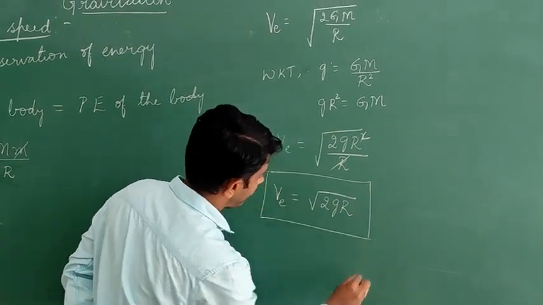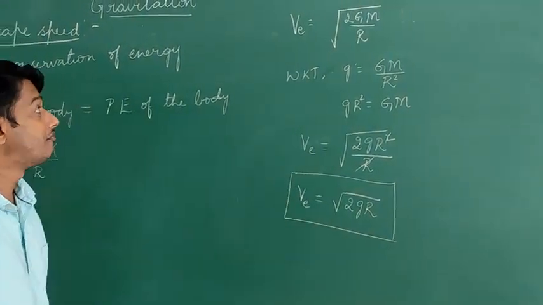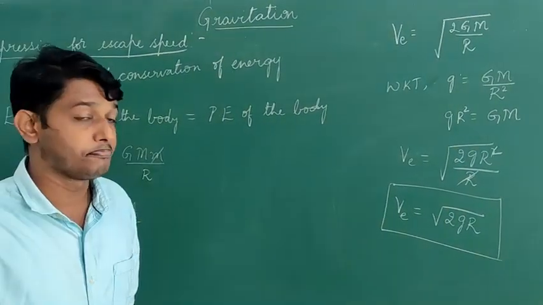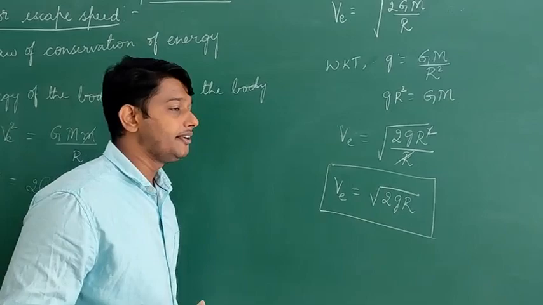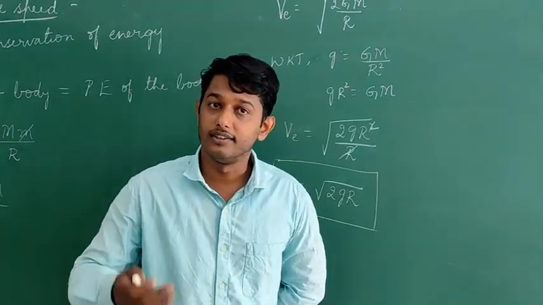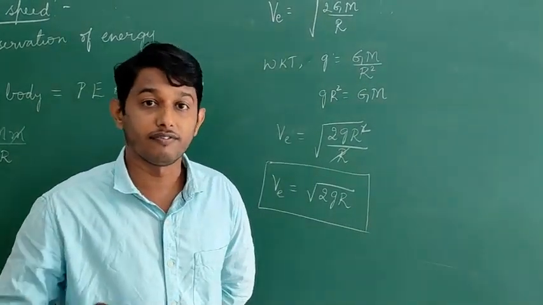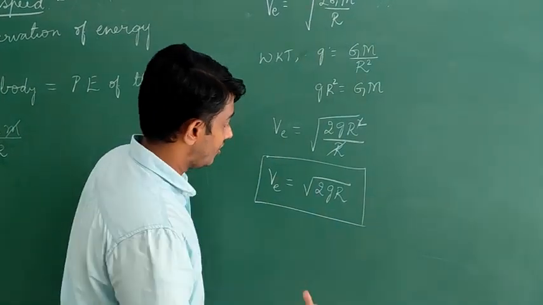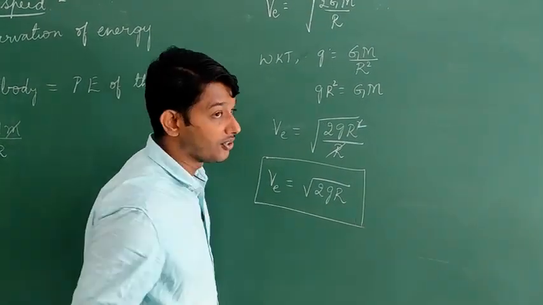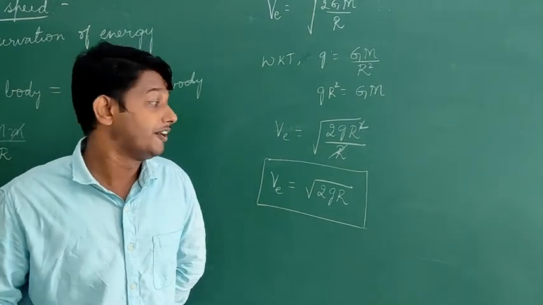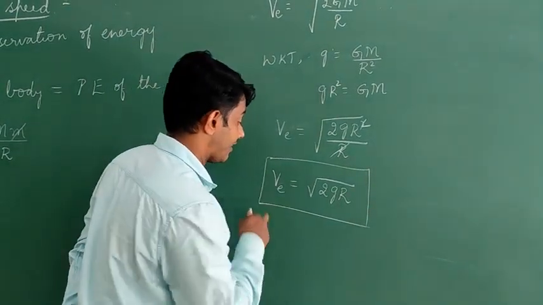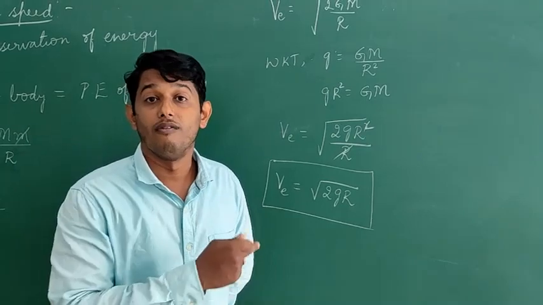So this is the expression for escape speed or escape velocity. If we need to calculate the escape velocity of a certain planet, we need to know the acceleration due to gravity upon that planet, and we need to know the radius of that planet. If we know that information, we can calculate the escape velocity.